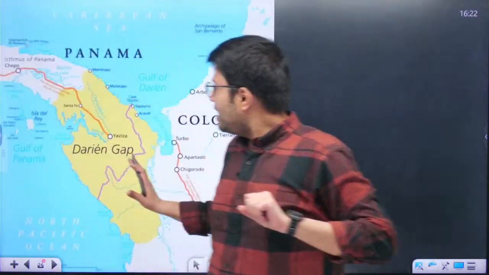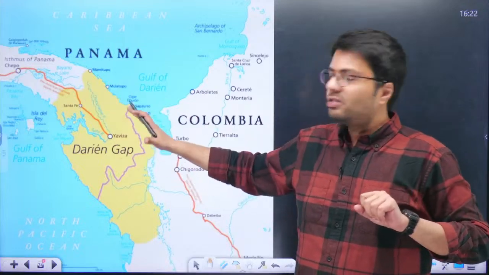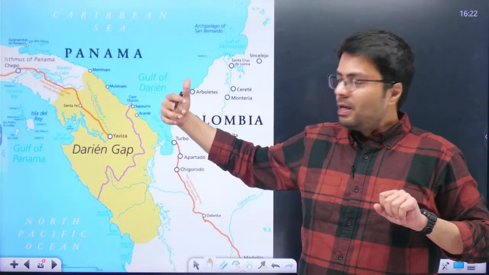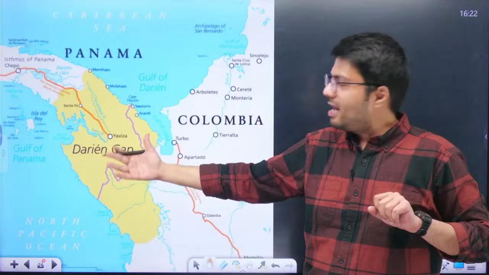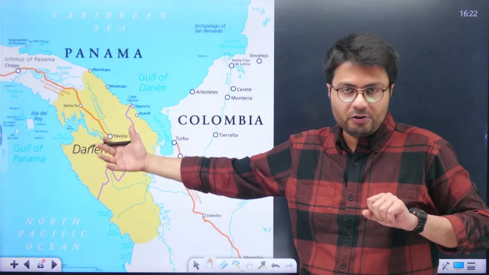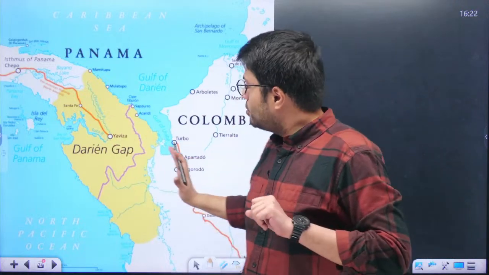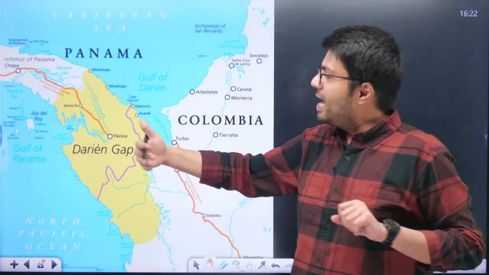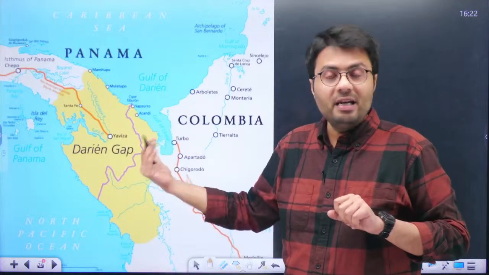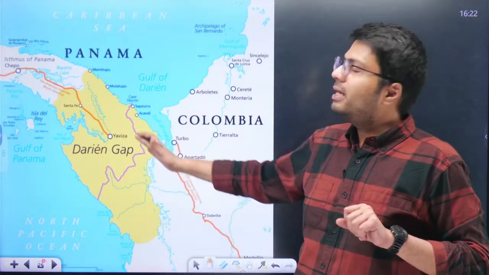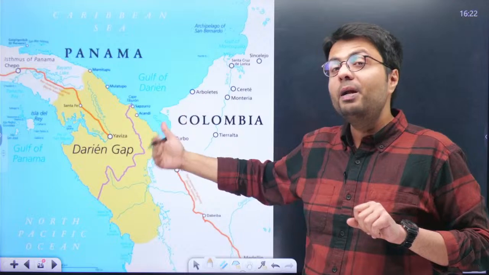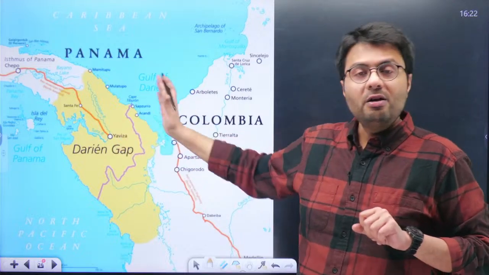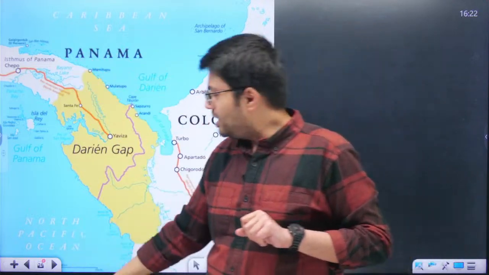Understood? Darien Gap is a region before Panama. This is actually a swamp or a densely forested area which does not have the presence of modern infrastructure like roads, railways, etc. So navigating through this Darien Gap is actually very dangerous, and it also causes the death of many illegal immigrants. Understood? So that is why this region is tricky, and that is why people are trying to avoid this particular region to immigrate into the US illegally.